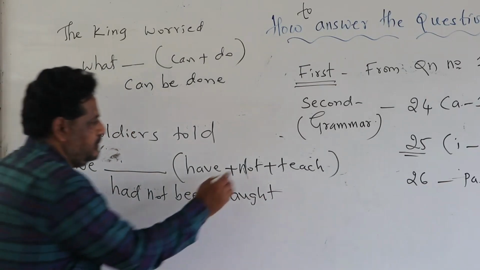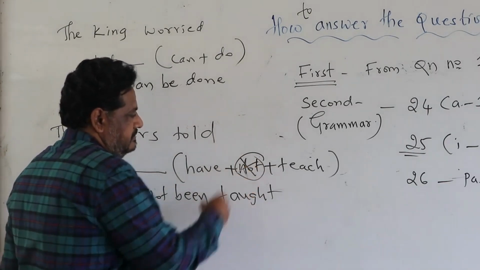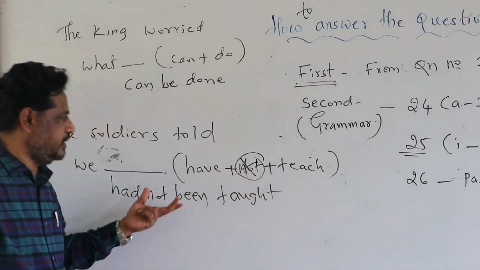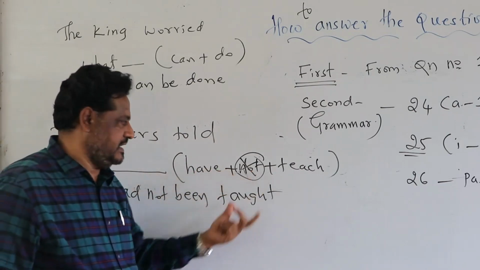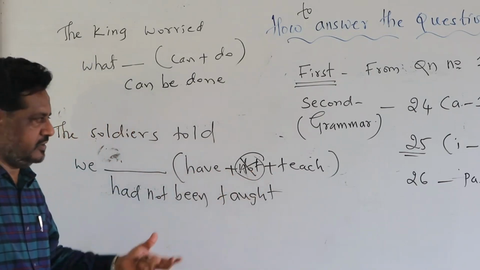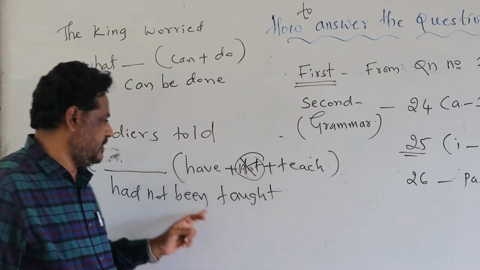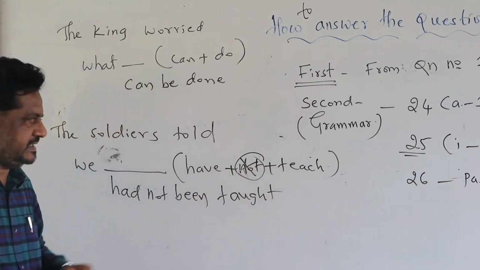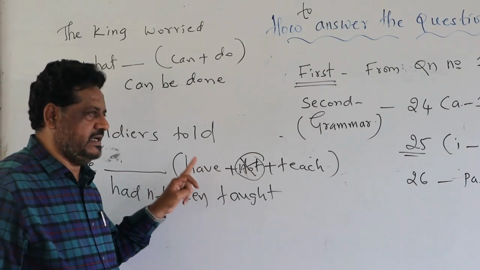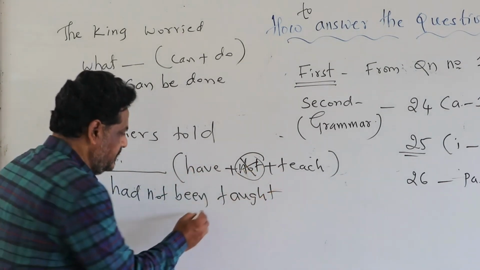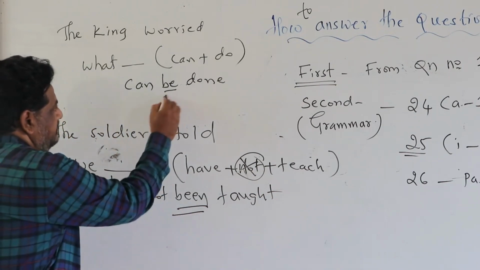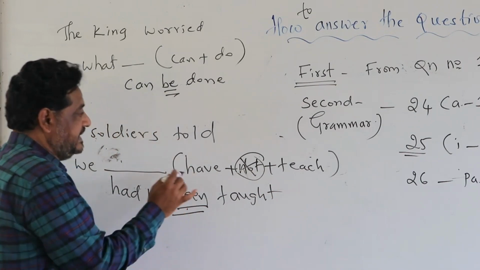Okay? If there is no not there, this is right: we had been taught. If there is a not, then we had not been taught, not we had been not taught. We had not been taught. Isn't it? So whenever there is has, have, and had, you change that into had, then put the word been. How did you add the been? You have added been only in the case of have.